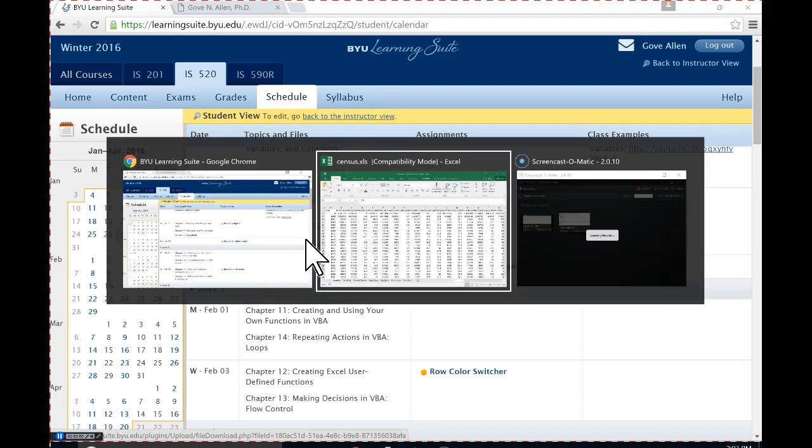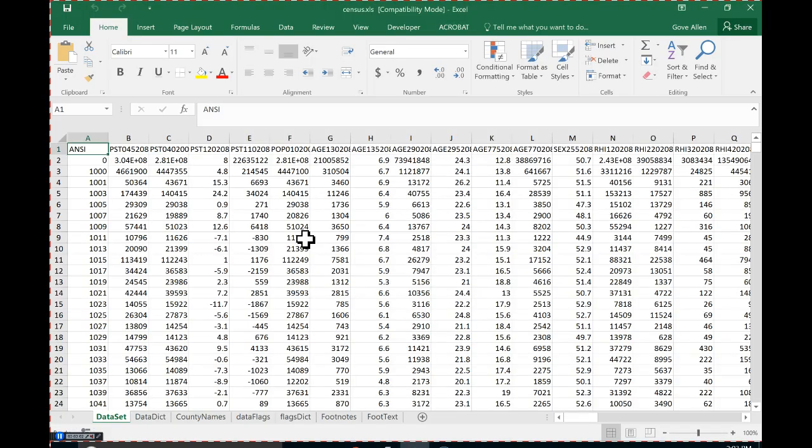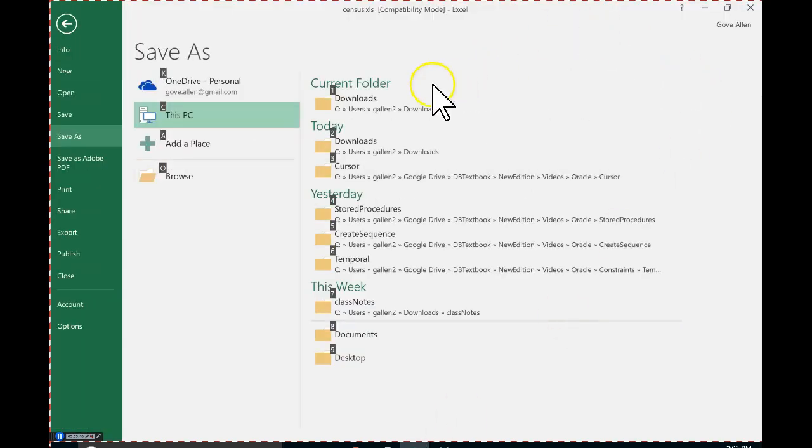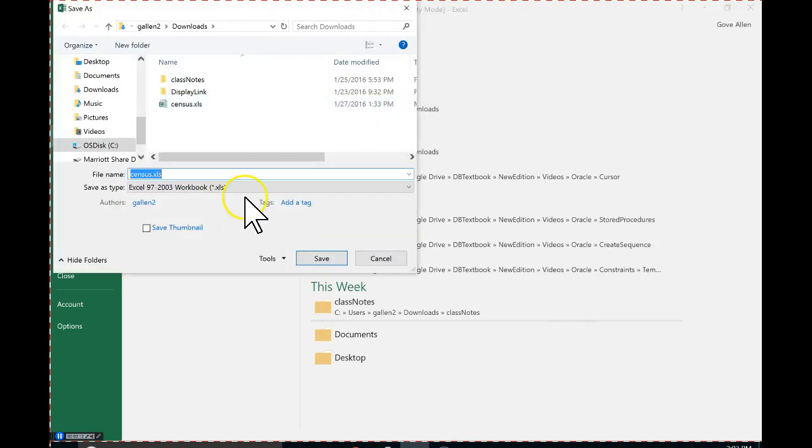All right. I think I have it open already. Okay. I'll go ahead and save it right now. File, save. I'll put it in my downloads, and I'll make it an XLSM. It would continue to work as an XLS file, but might as well bring it up to speed. And what are we? Winter of 16.